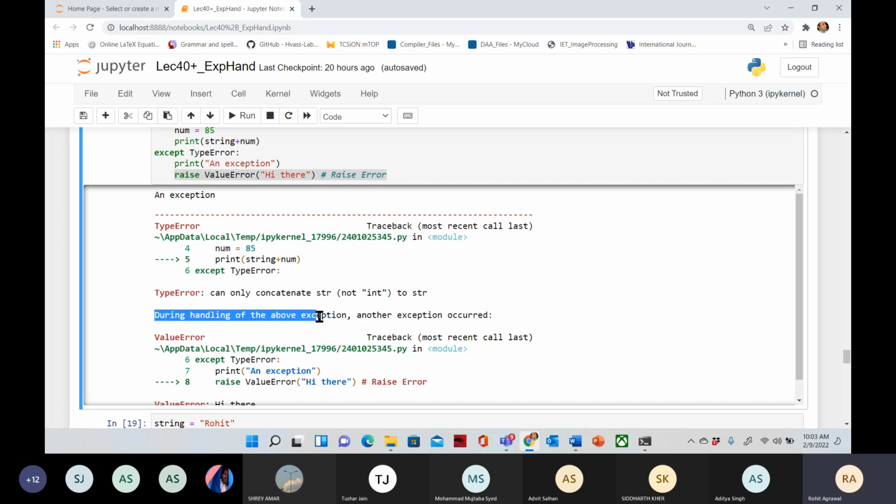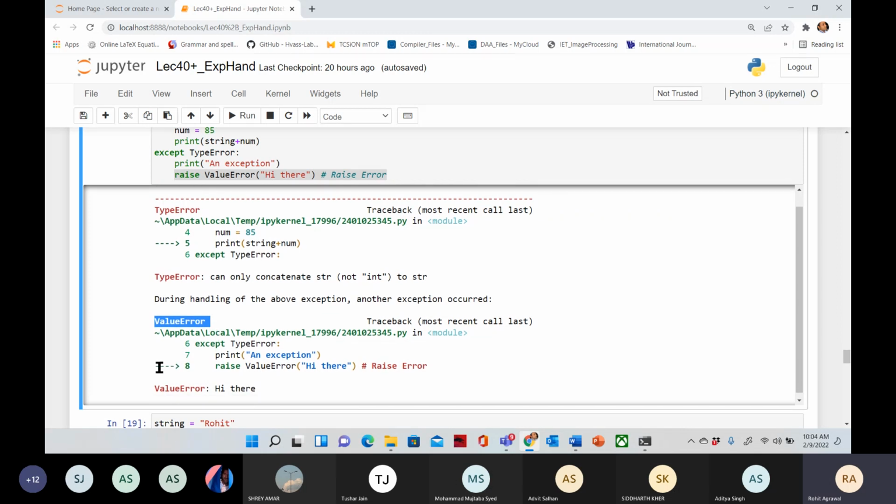Now you can see the statement here: during handling of the above exception, another exception occurred. And what is that exception? ValueError. At what point? This point. So we are having ValueError, this and this message. So using this, we are forcing the programmer to raise a specified exception, you can say. Okay, clear?